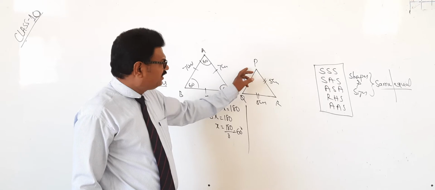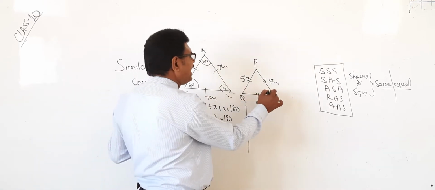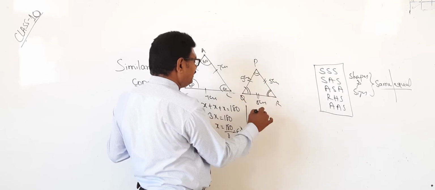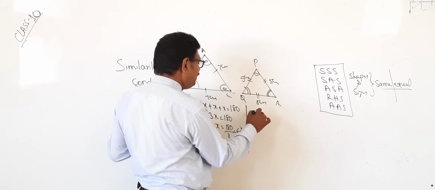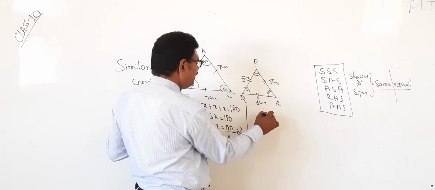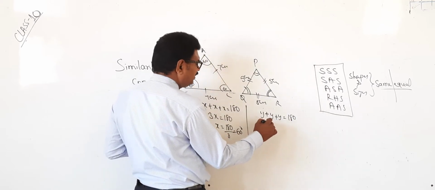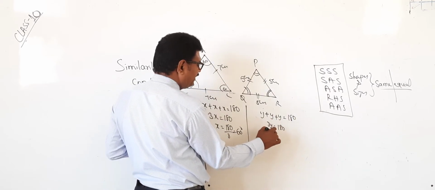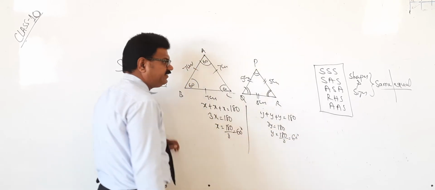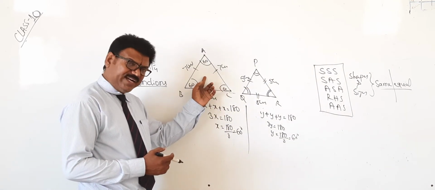Come to the second triangle. Here also all the sides are equal, as given. All the angles which are opposite to equal sides are equal. If you take the angle as y, then y plus y plus y is equal to 180. 3y equal to 180, therefore y equal to 180 by 3 equal to 60 degrees. Therefore here 60 degrees means, are they congruent?